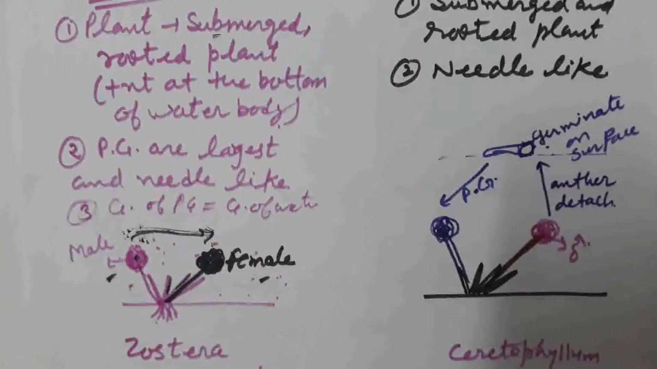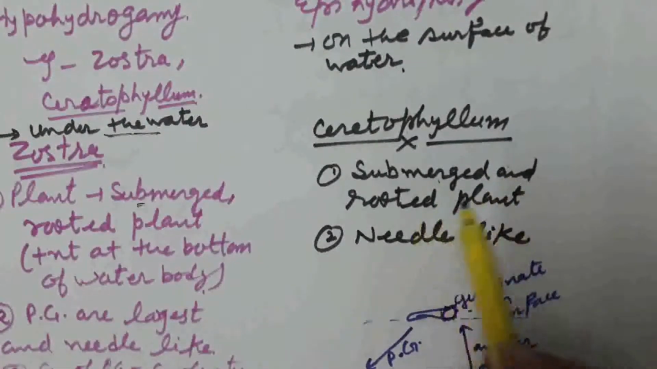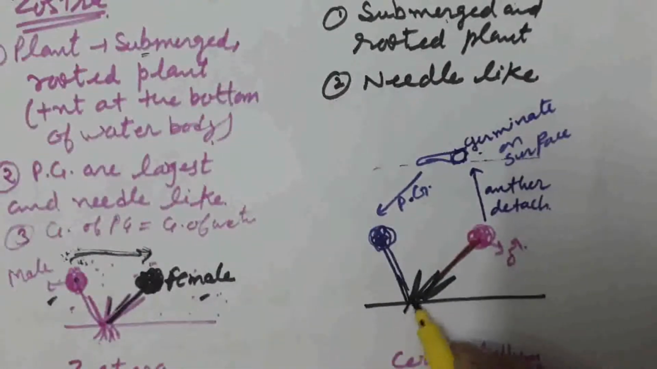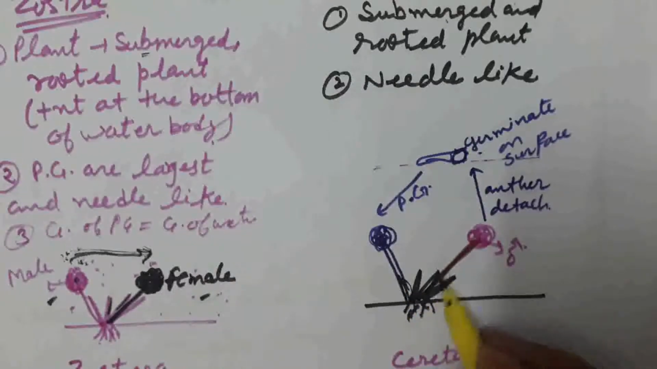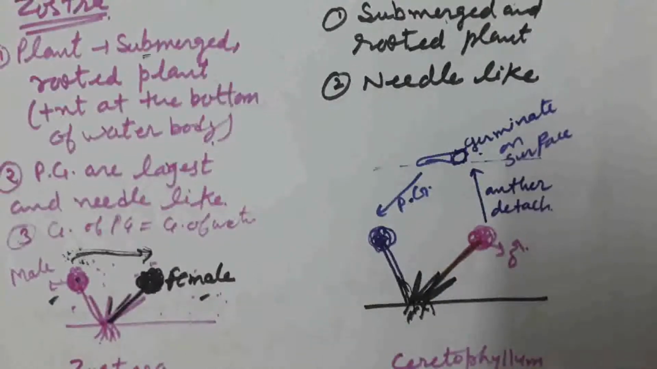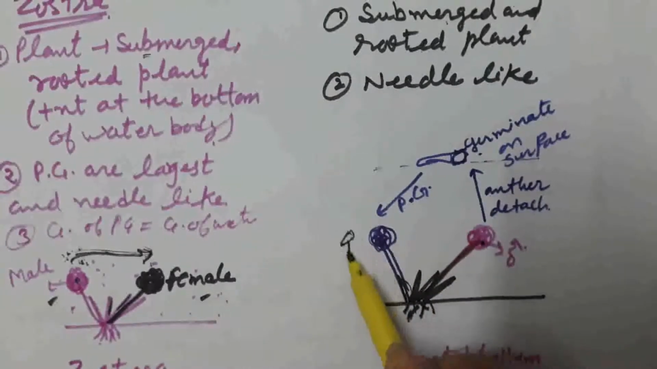Now we discuss the second example of hypohydrogamy, that is the case of Ceratophyllum. Ceratophyllum is also a submerged and rooted plant. These are the roots of the Ceratophyllum. Leaves are also needle-like here. Flowers are present in the form of clusters. What happens in this case? This is the male flower and this is the female flower.